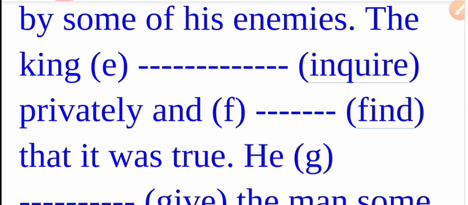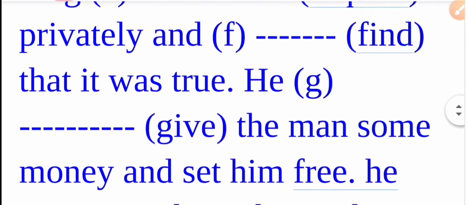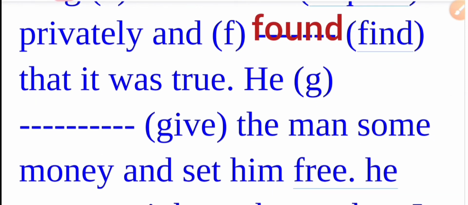The king inquired privately. Easily you can understand that it is in the past tense and the subject is the king in the active form. So the correct answer is the king inquired privately and found that it was true. Again another verb in the past tense, the correct answer is found.